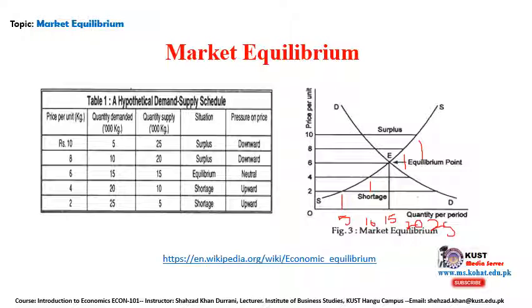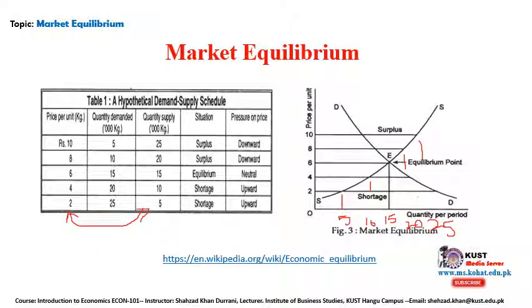You have to keep in mind that this y-axis also represents quantity of demand, but here it represents the quantity supplied, which is in kg: 5, 10, 15, 20. So when the price is 2, it's 5. This graph is the representation of both the price per unit and the quantity supplied in kgs.